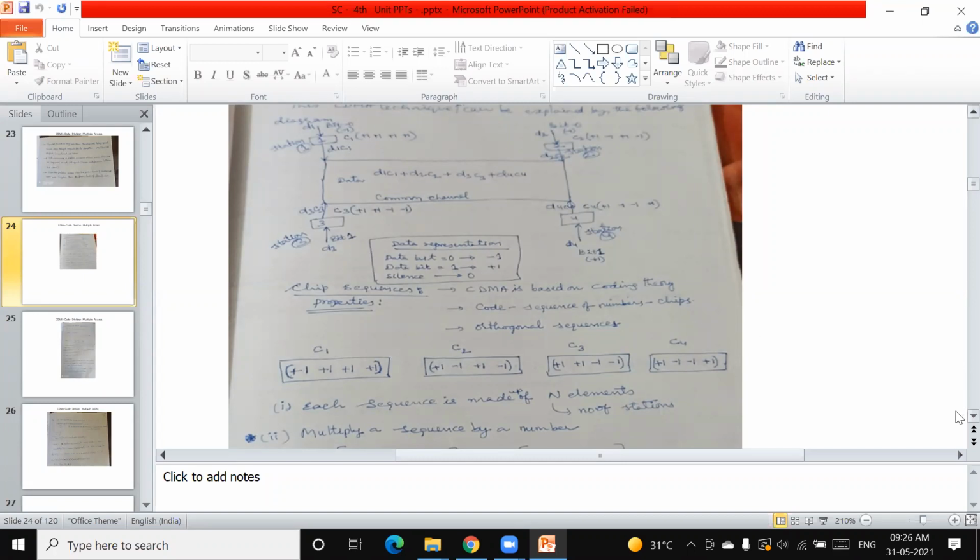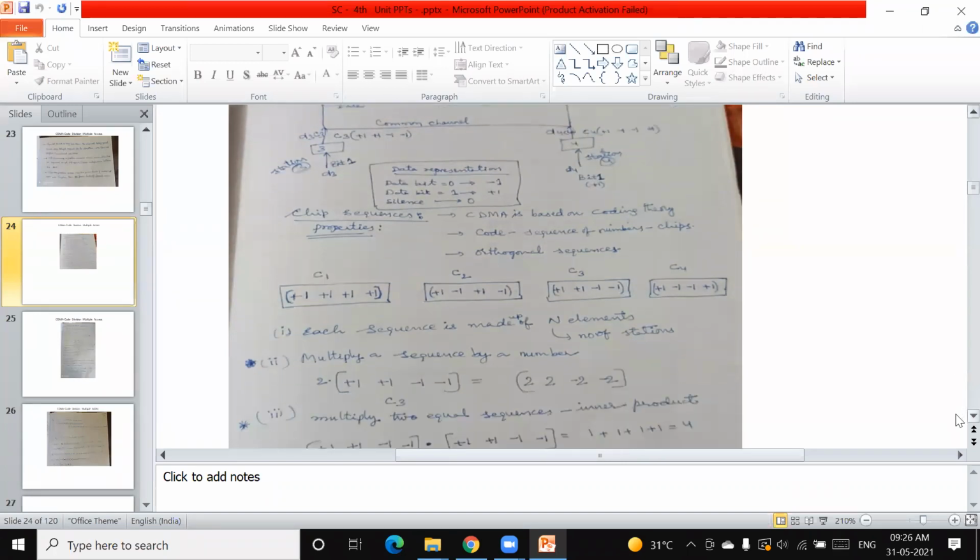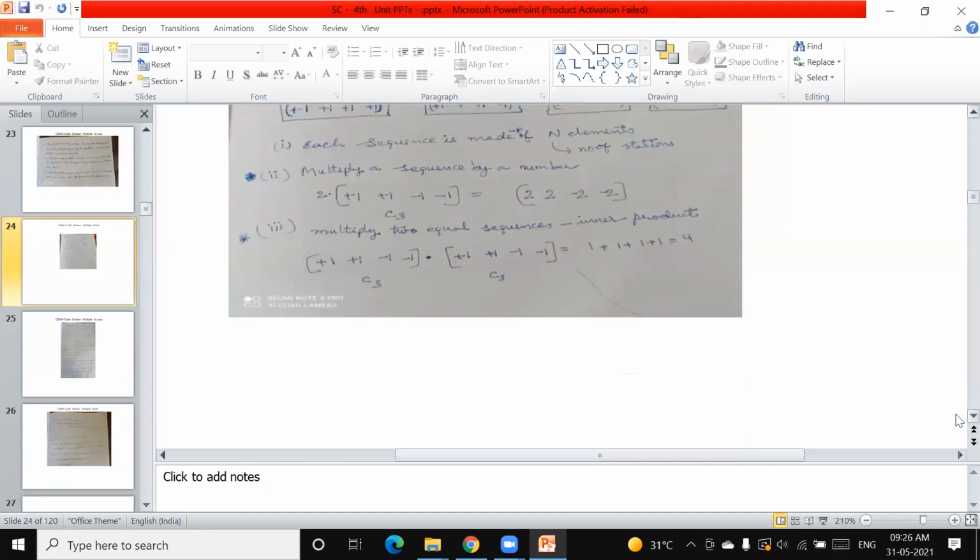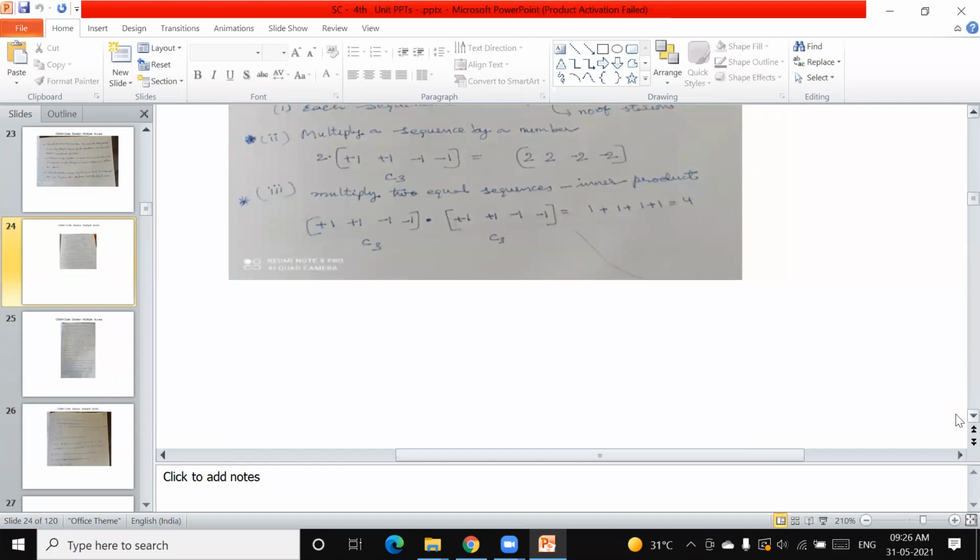We will follow a mathematical, simple process, and we'll say that it is retrieved correctly. And how the signal is going to be transmitted and how it is going to be received, we will see in the next class.